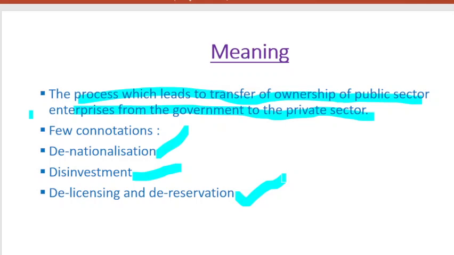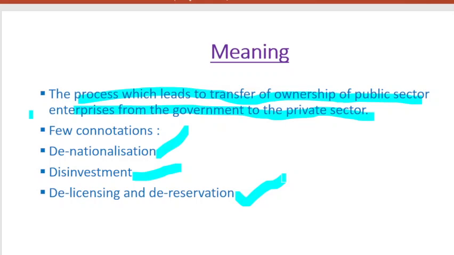Then there is disinvestment. It is also a sort of denationalization, but whereas in denationalization they were transferring 100%, in disinvestment they are transferring less than 100%. That is the case of disinvestment.